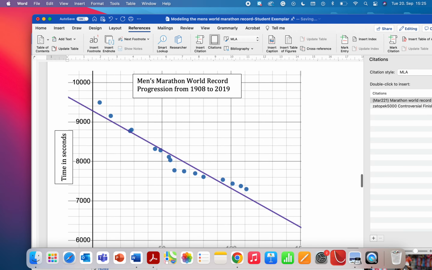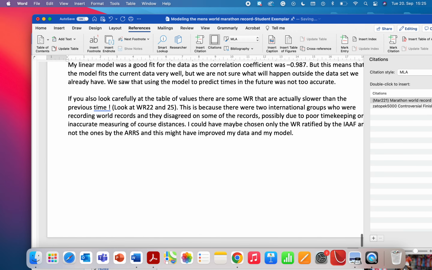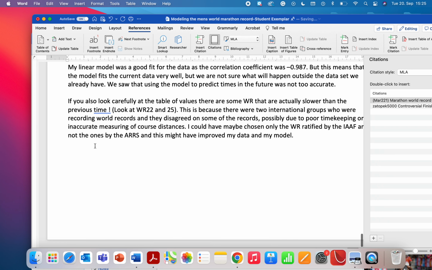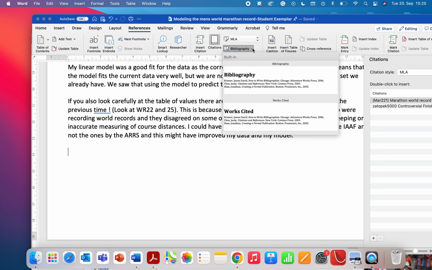So scroll all the way down now. I'm going to go right to the end, and I want whoever's reading this to be able to go back to those two websites and be able to maybe just check to see if my data and my facts are correct. So this is where we have a bibliography. So we're going to look for inserting a bibliography. Over here, there's a little drop-down box, Bibliography, and I'm going to click on it. And you can look at your different options here.